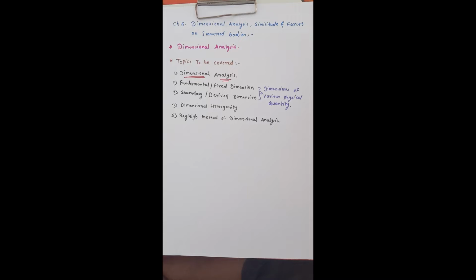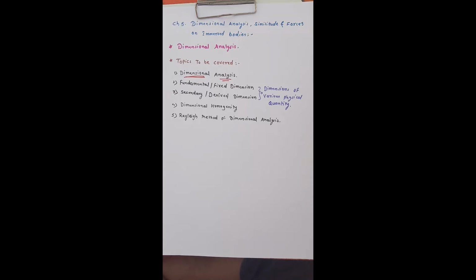If we measure the velocity, we measure the velocity in terms of meter per second. So length or velocity, these terminologies are called physical quantities. And the terminology such as meter per second, those are called dimensions. So dimensional analysis is nothing but analysis of physical quantities based on dimensions.